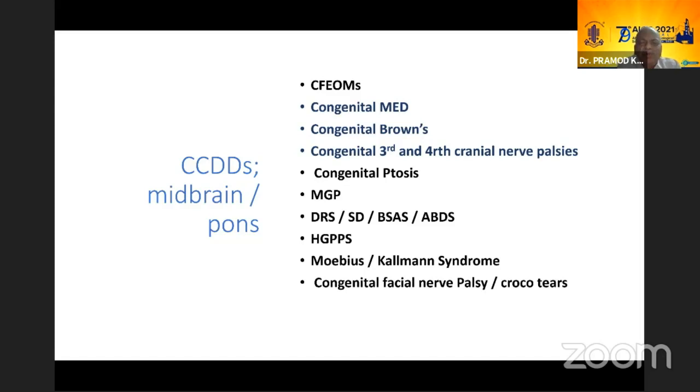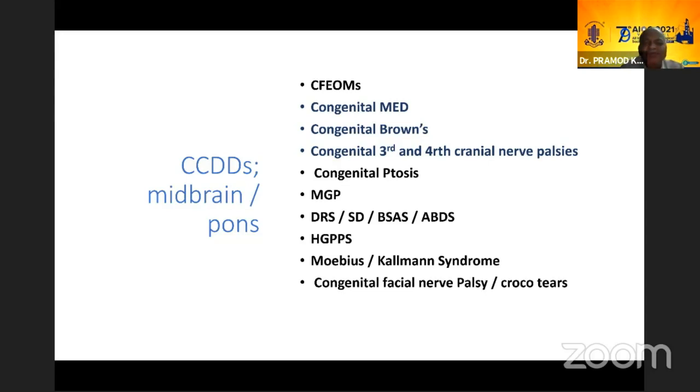Now you also have Mobius. We all know about Mobius. It was described by Paul Julius Mobius, a German Leipzig neurologist, and it has very interesting features. It has developed in a great way over all these years, and we understand a lot more about Mobius and Kalman syndromes. In fact, it is called Mobius sequence rather than syndrome. And it has a lot of systemic manifestations and a lot of ocular manifestations, which is very interesting. And autism also one can have.